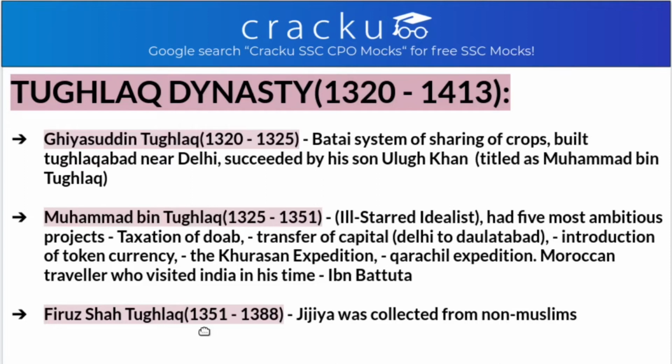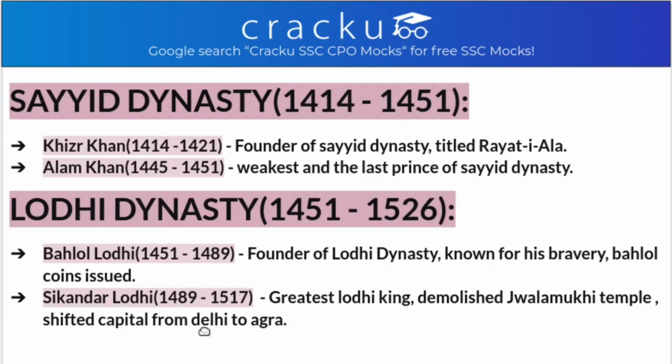After the Tughlaq dynasty came the Sayyid dynasty, and that was from 1414 to 1451. The 2 important leaders of the Sayyid dynasty are Khizr Khan, that is, he is the founder of the Sayyid dynasty and titled as Rahat-e-Allah, and Alam Khan. Alam Khan was from 1445 to 1451. He was the weakest and the last prince of the Sayyid dynasty.